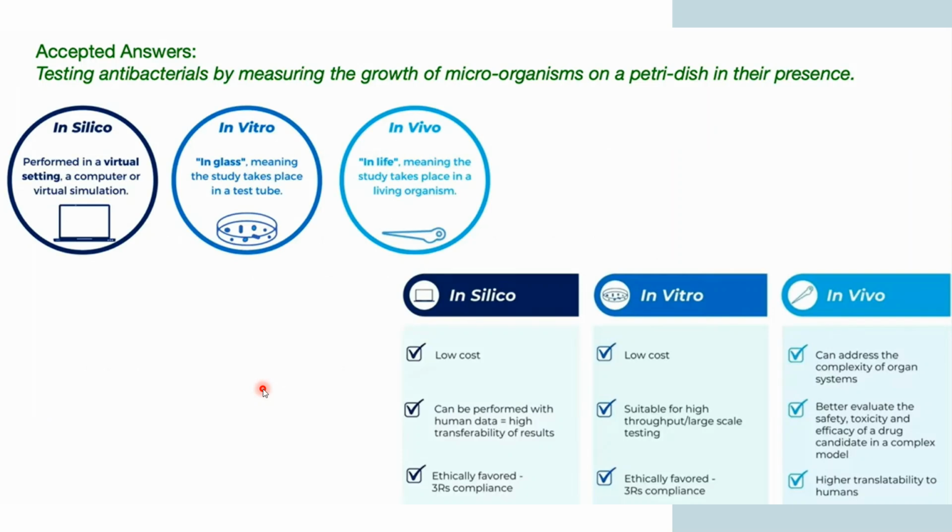So testing antibacterials by measuring the growth of microorganisms on a petri dish in their presence is not an in vivo test. So now, what do you mean by in vitro, in vivo, in silico?